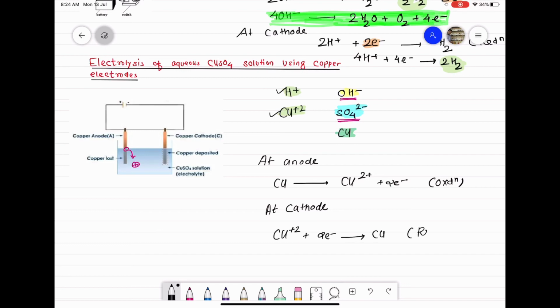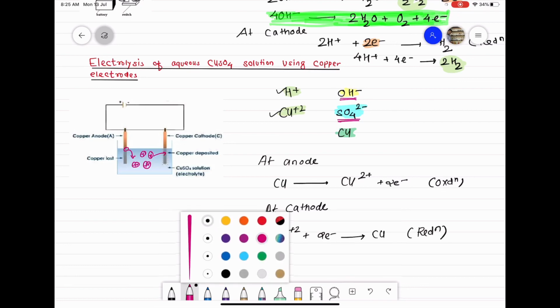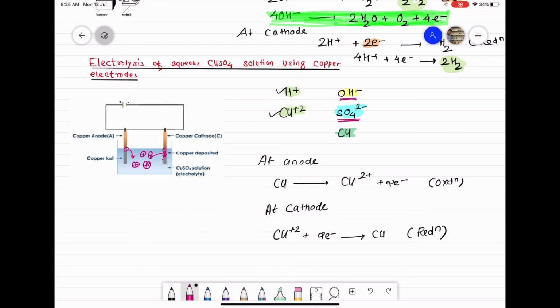The reaction is reduction. So class, the copper ions which are present in the solution move towards cathode. At cathode, the copper ions accept electrons, and after accepting electrons, the copper ions become copper atoms and get deposited on this rod. So class, you can see here easily that at anode, the copper atoms are becoming copper ions and passing into the solution.